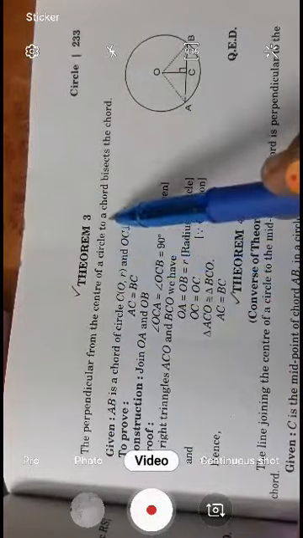Here it is written as theorem 3, but in your course the first theorem is: the perpendicular from the center of a circle to a chord bisects the chord.